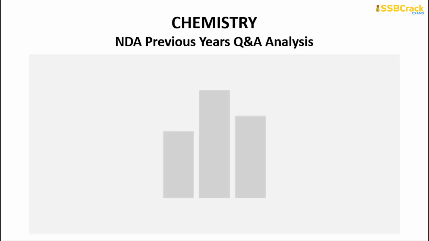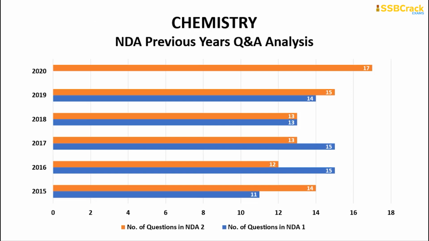Now, going through the chemistry section that I want to discuss: if you go through the chemistry section, 10-plus questions are always asked, but in the year 2020 they increased the questions all the way up to 17. It was for the first time in 2020 that the number of questions shot up to 17, and this is the largest number of questions asked in the chemistry subject so far, if you go through the NDA exams history.